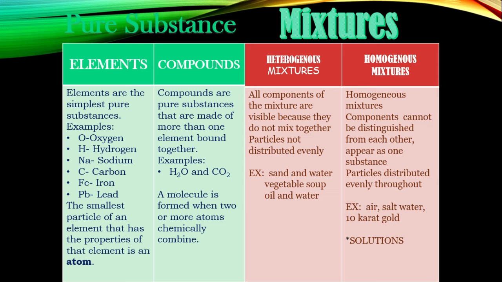Now, in homogeneous mixtures, the components cannot be distinguished from each other, and they appear as one substance only. That is because the particles of the substances are evenly distributed all throughout. Few examples of these are air, that is because you cannot distinguish the particles present in the air. Air is composed of 78% nitrogen, 21% oxygen, and 1% others. Despite it being composed of many types of elements, you cannot distinguish each component. Next is salt water and 10-karat gold.